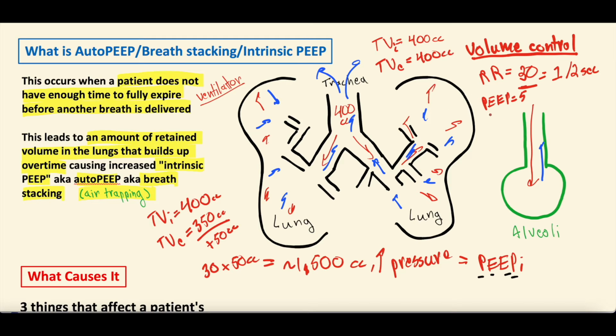But auto PEEP or intrinsic PEEP is PEEP that we did not set, that we don't want. It is PEEP that's added on to the PEEP you set on the ventilator. So let's say the intrinsic PEEP is 15. The total pressure in the lungs then when the patient is done expiring is that intrinsic PEEP plus the PEEP you set. So it'd be 20, and that's a lot of pressure in the lungs. That's a lot of pressure they're seeing.